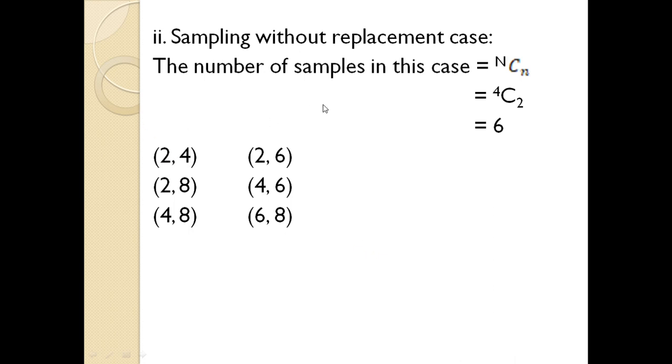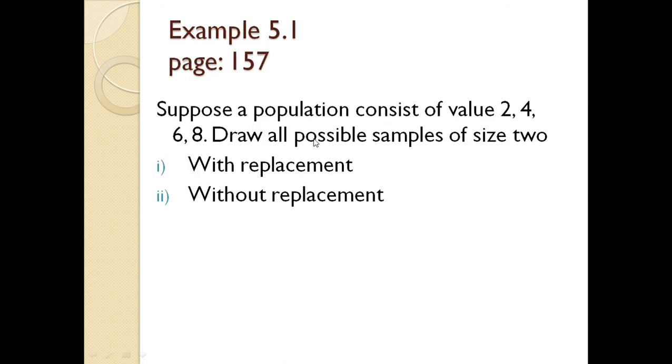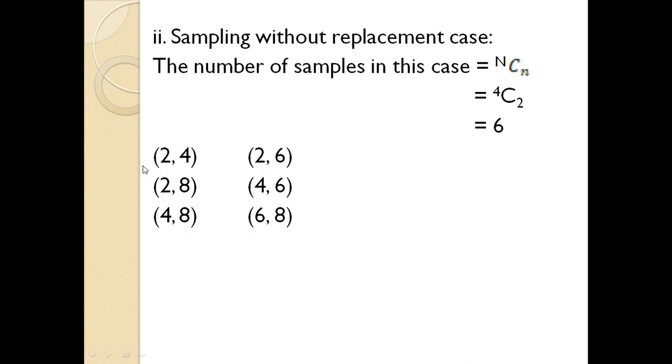So what happened here? First 2 and then 4 will be selected, because 2 cannot be selected again. So (2,4), (2,8), (4,8), (2,6), (4,6) and (6,8) are the possible samples here.